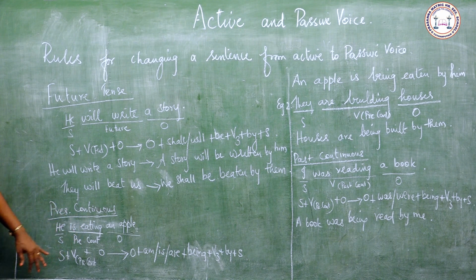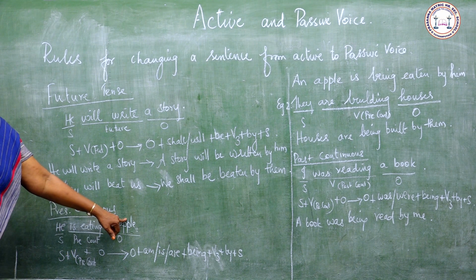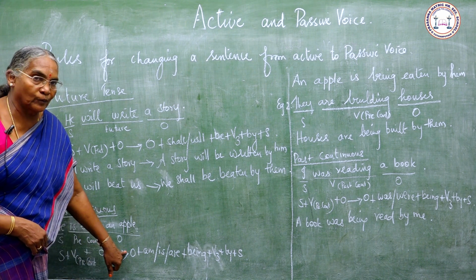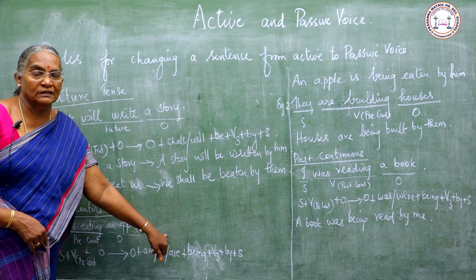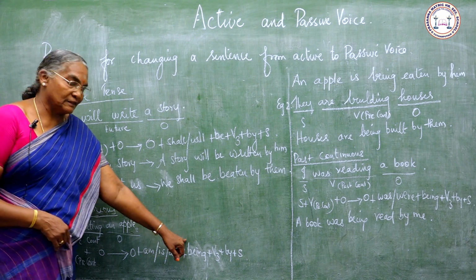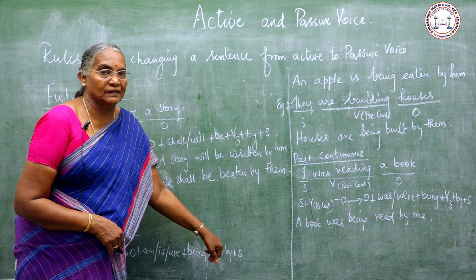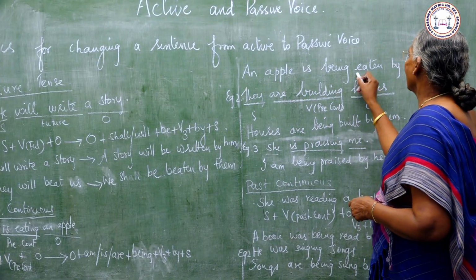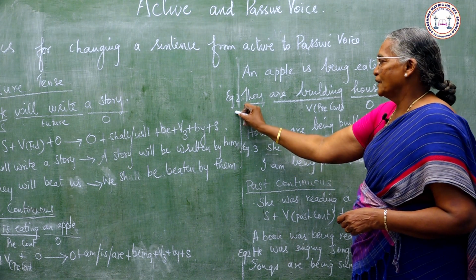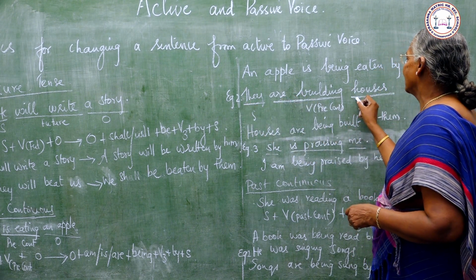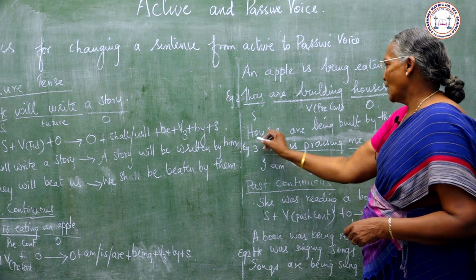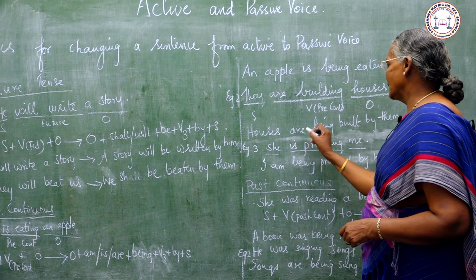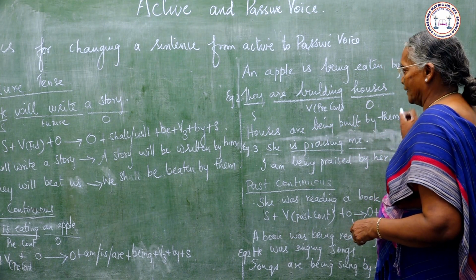Next, present continuous. He is eating an apple. Here S plus V plus O becomes O plus am or is or are plus being plus verb 3 plus by plus S. An apple is being eaten by him. Next example, they are building houses. Houses is plural. So, houses are being built by them.